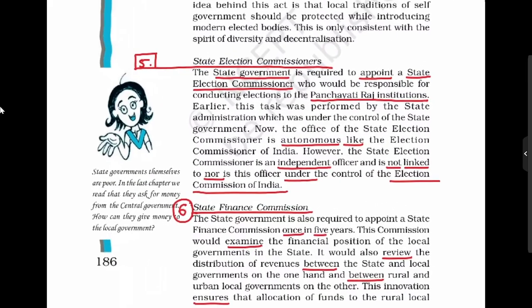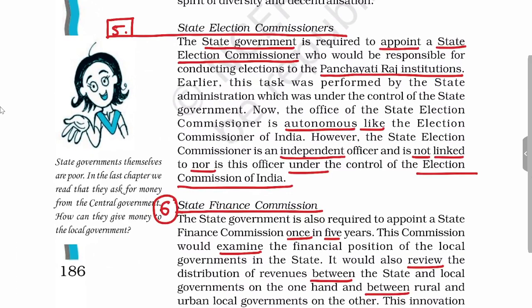Now, having seen the fourth provision, we'll see the fifth provision, which is related to the state election commissioners. Every state government will appoint a commissioner called a State Election Commissioner, who will be conducting the elections related to the Panchayati Raj institutions. This Office of State Election Commissioner is an autonomous body like the Election Commission of India. The State Election Commissioner is an independent officer. It is not linked nor is an officer under the Election Commission of India.